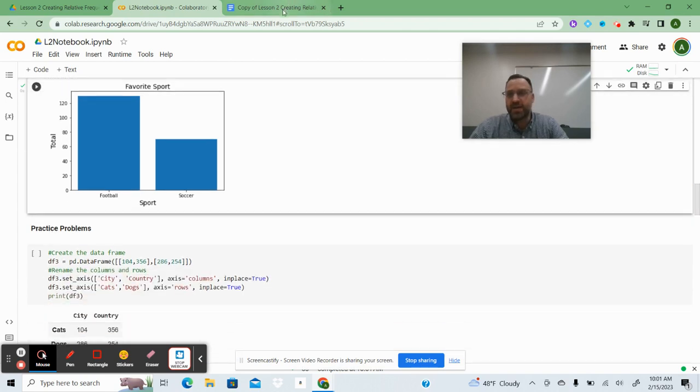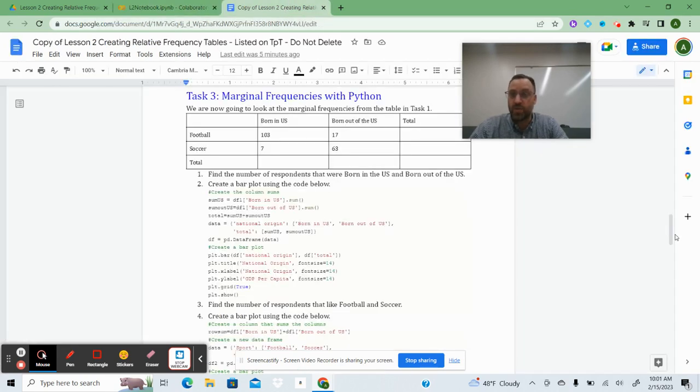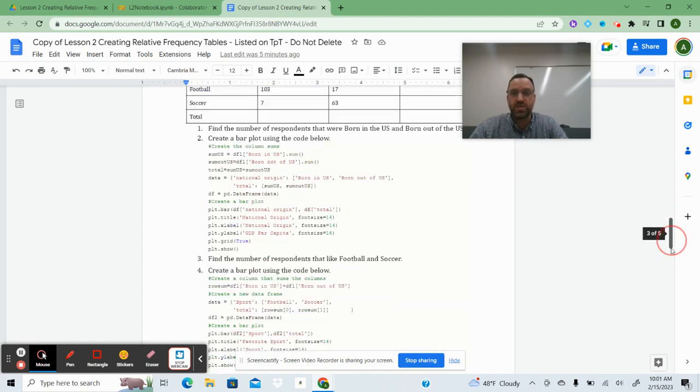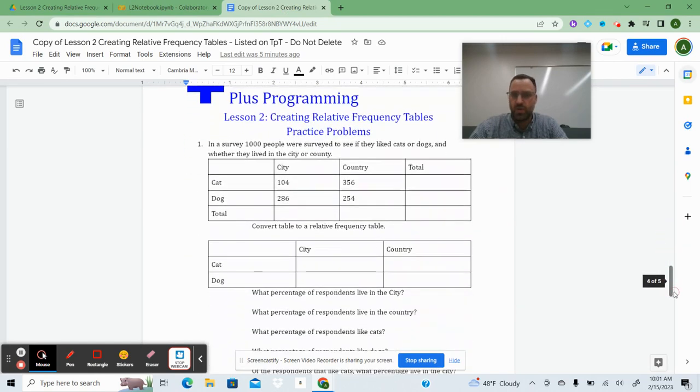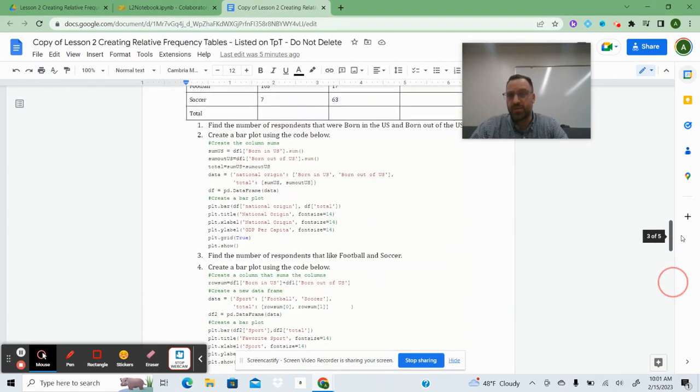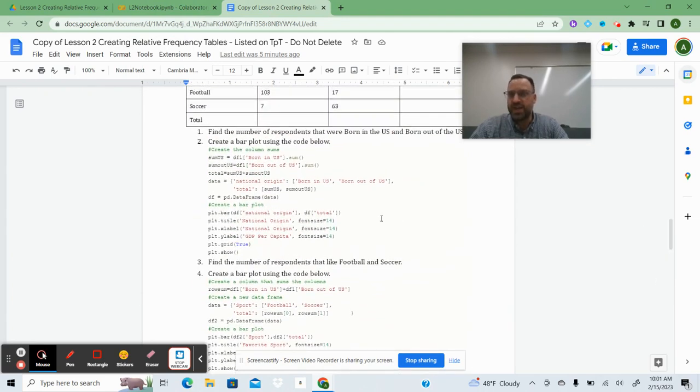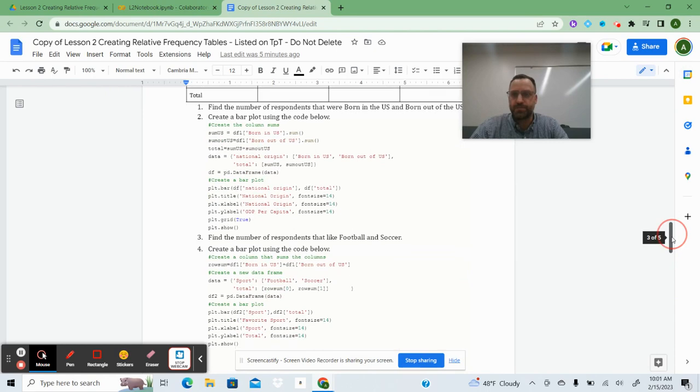And now for the practice problems, I'm going to have you guys struggle with this alone. So try the codes a little bit on your own. Create these by hand, and then also do them with Python. You can look if you need to, but really you should go back and refer to your problems up here, and then just change the code as you need to.